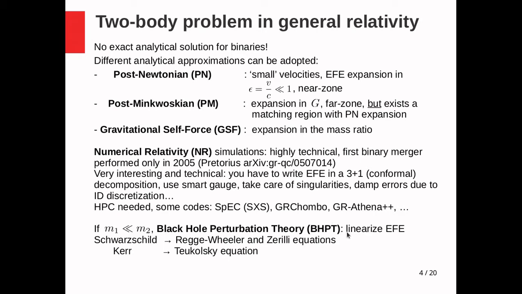So you can linearize the Einstein field equations around a black hole solution and consider the small body as a perturbation. And in the most general case of a rotating black hole, you obtain the Teukolsky equation. The Teukolsky equation is much simpler to solve than the Einstein field equations. It's not simple, okay, but it's simpler.